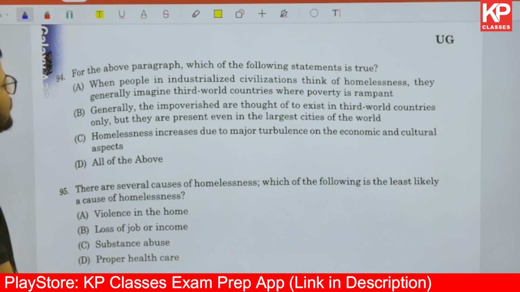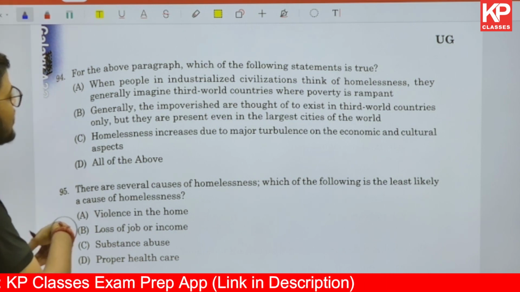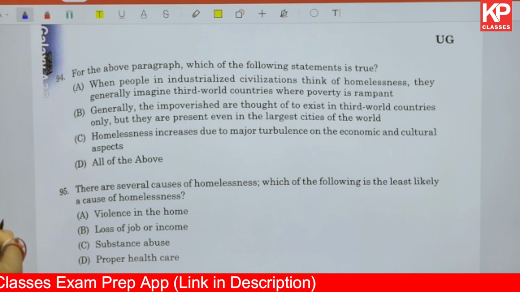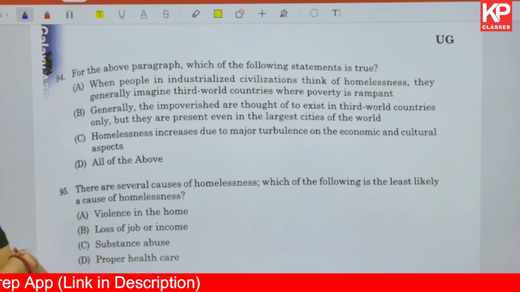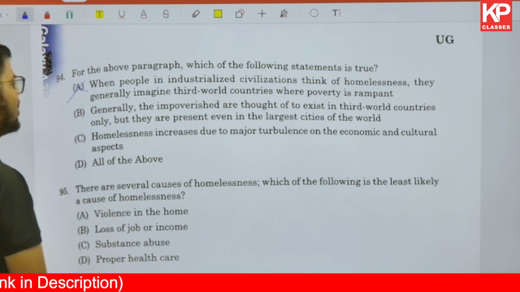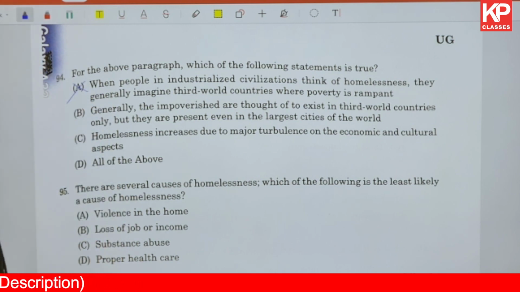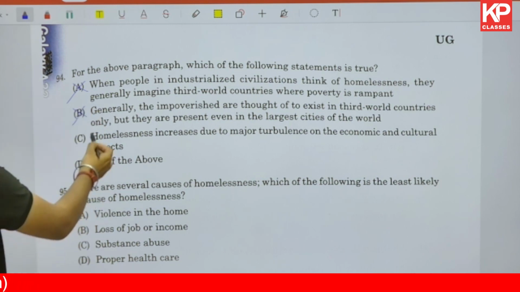In the above paragraph, which of the following statements is true? When people in industrialized civilizations think of homelessness, they generally imagine third world countries. Third world countries are nowhere given in the passage. The passage has not talked about third world countries. Generally, the impoverished are thought to exist in the third world. Again, this is not given.